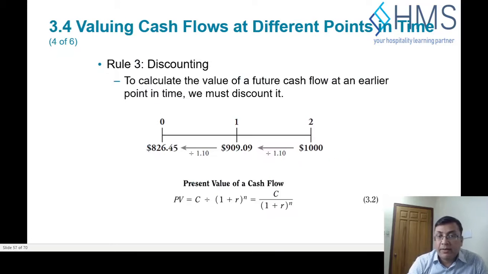You can see that. And the third rule in the time value of money is discounting. When you bring the future value into present terms, it's called discounting, and it works the other way. The future value is C into 1 plus r to the power N. For calculating the present value, we say future value divided by 1 plus r to the power N. That's the formula for calculating the present value.